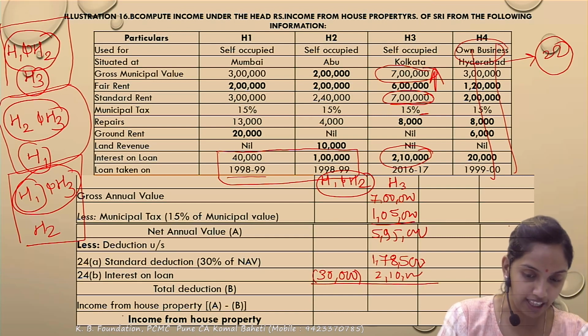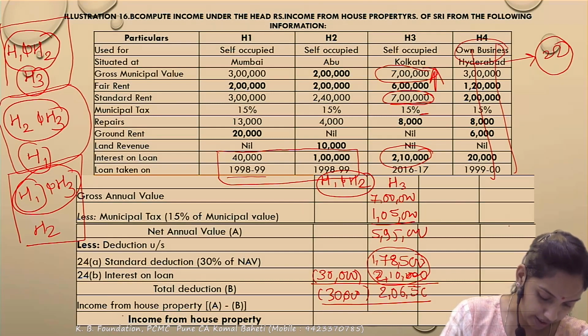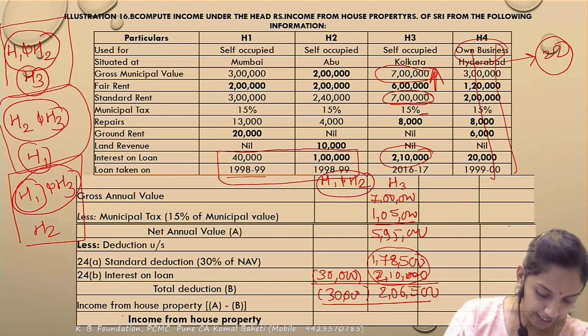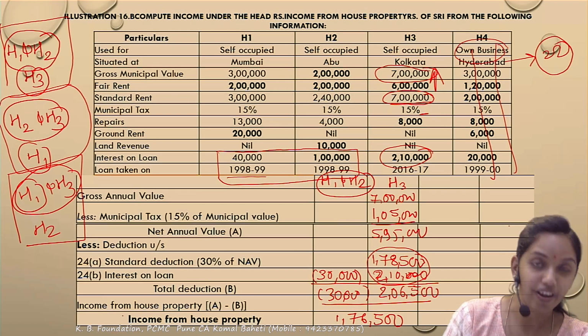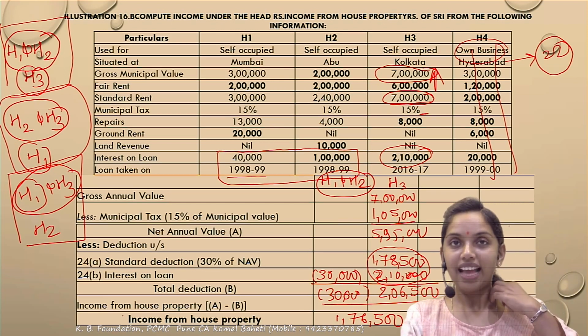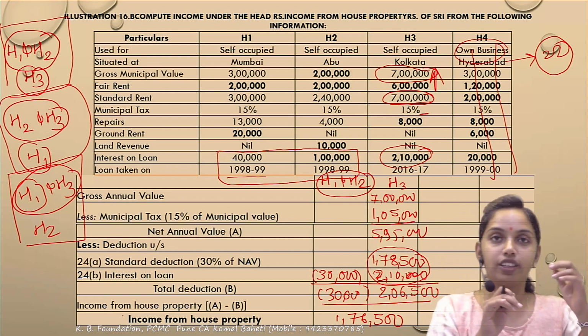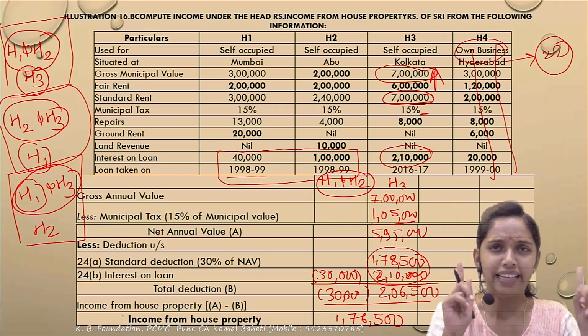So income under the HP would be 2,06,500. Correct. And 30,000 is a negative. So ये आपस में set off हो गए. Net income under the option 1 would be how much? Yes, that comes to 1,76,500, that is 2,06,500 minus the 30,000. Have you clear? We need to go with the 3 options basically. Have you got this? This is one of the important questions because there is an amendment to this. Correct. So be careful for this.